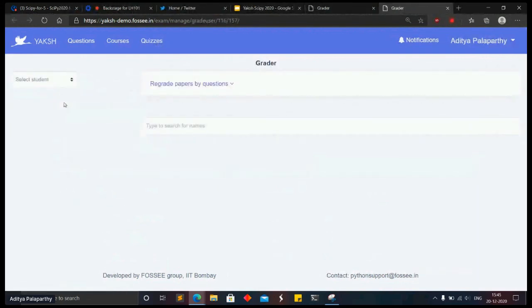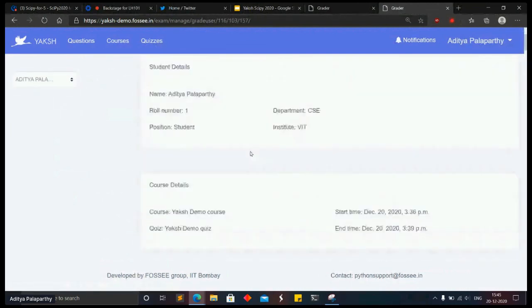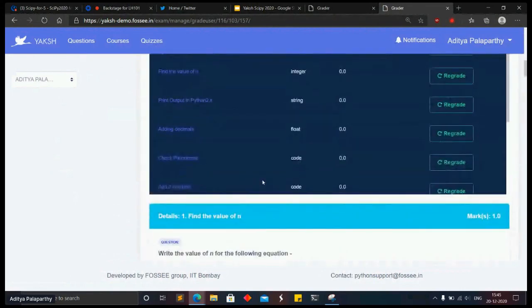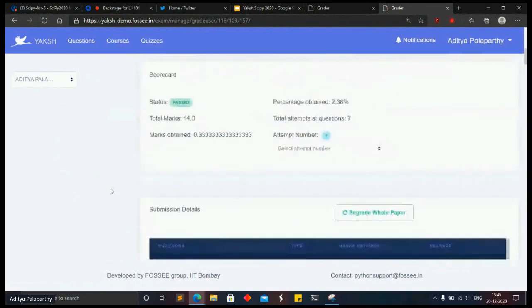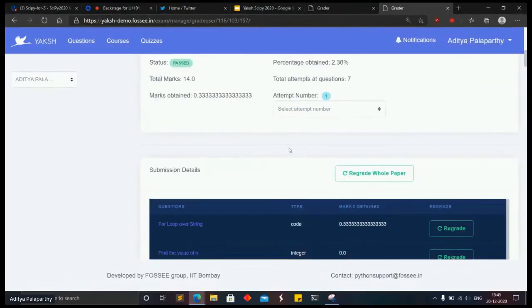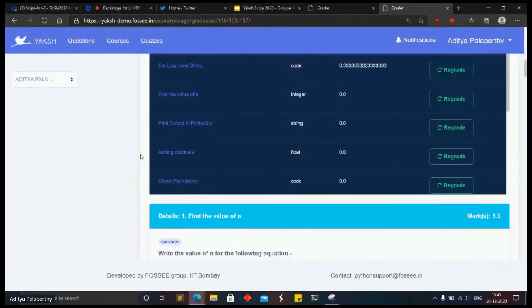Then you have this grader section, where automated grading is already done, and you can view all the things. Monitor is basically just an overall wrapper where you can see quick info of the quizzes, like I showed you. This is more of an elaborate version of that.